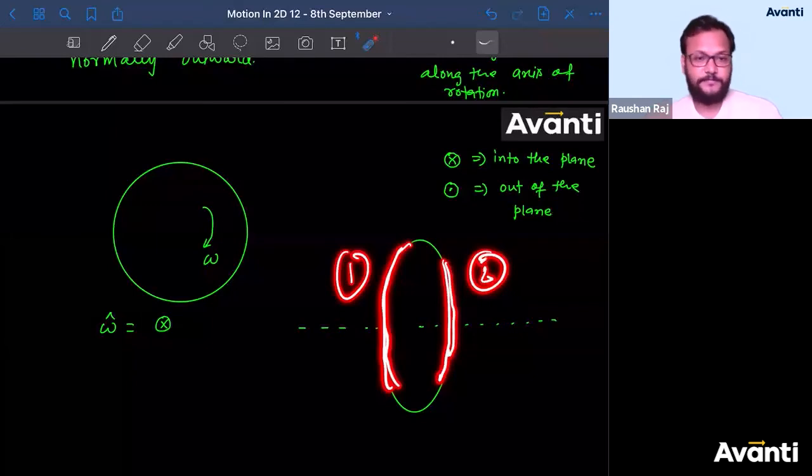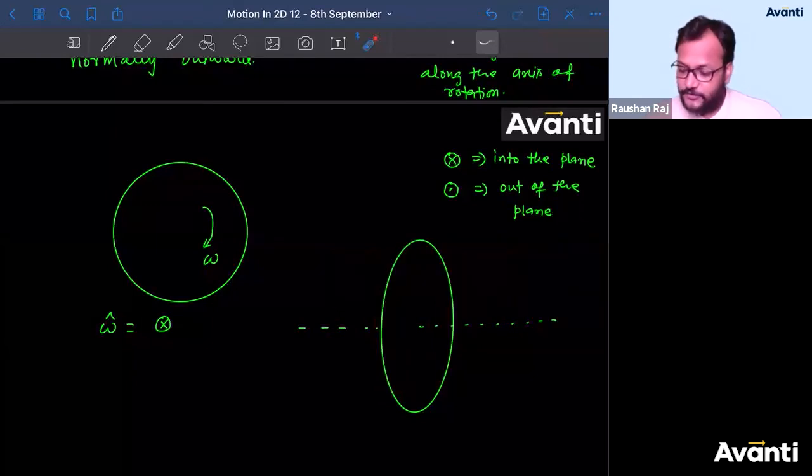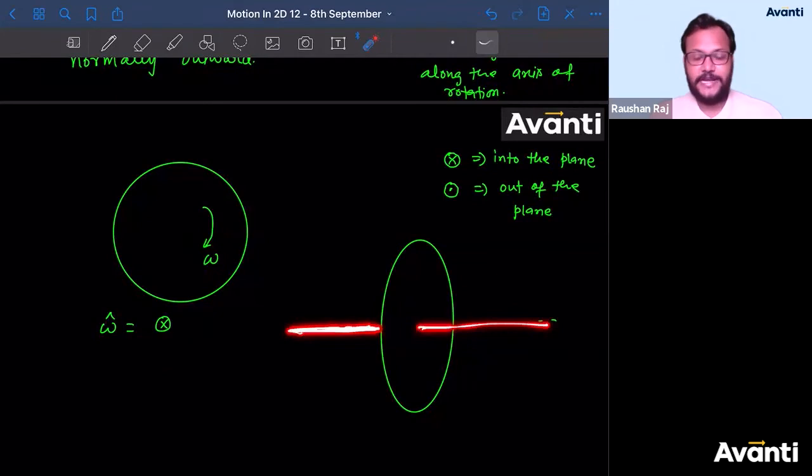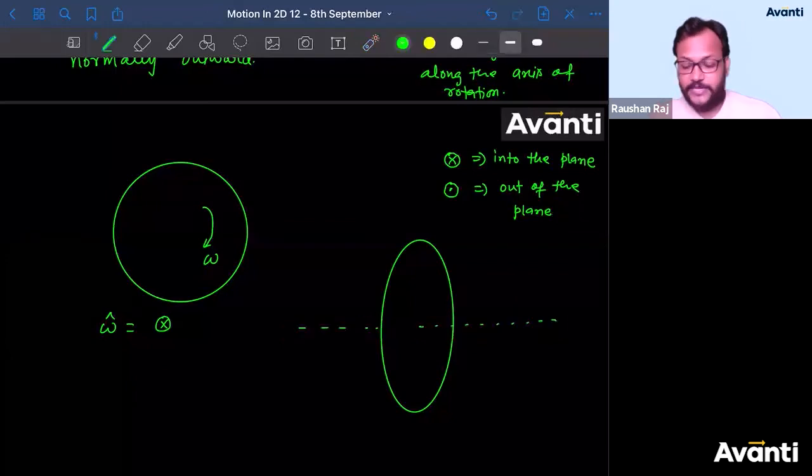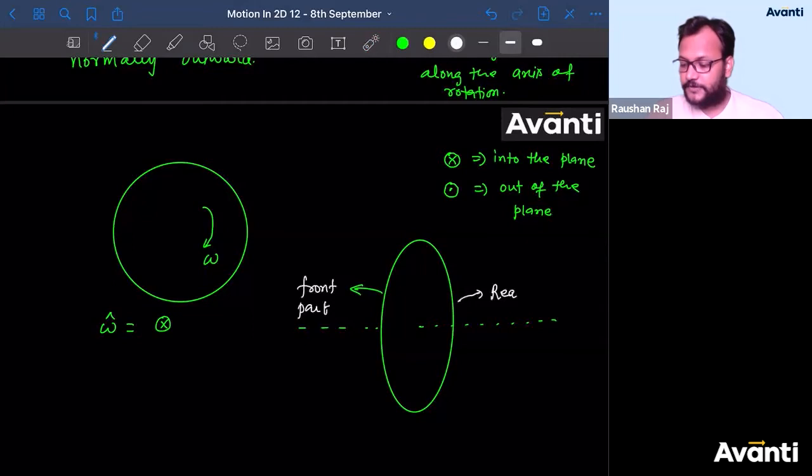It's the first one. See, when the axis is drawn in this way, that means you can see the axis but not this part. That means this is the real face. So if you are being given a diagram like this, this is the front part, and this part is the rear part. Don't get confused, guys. Please remember this.